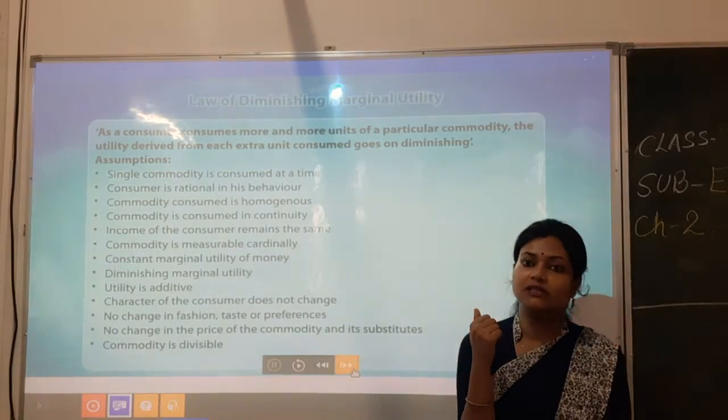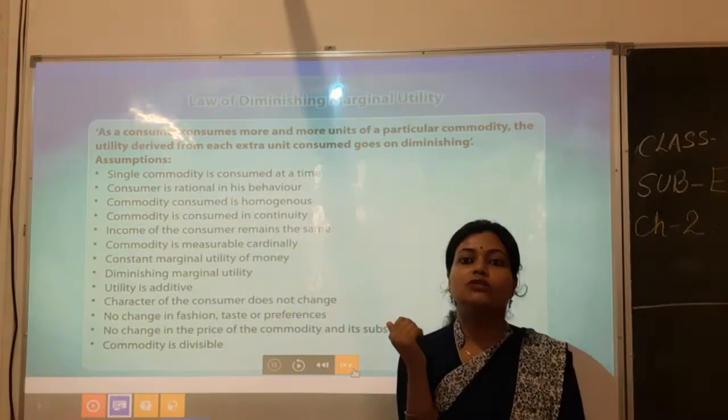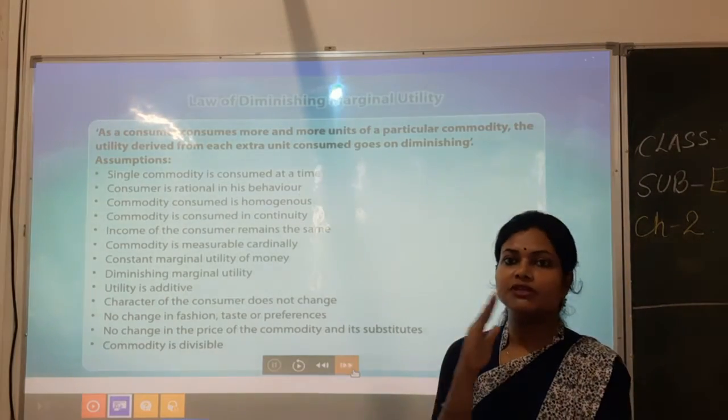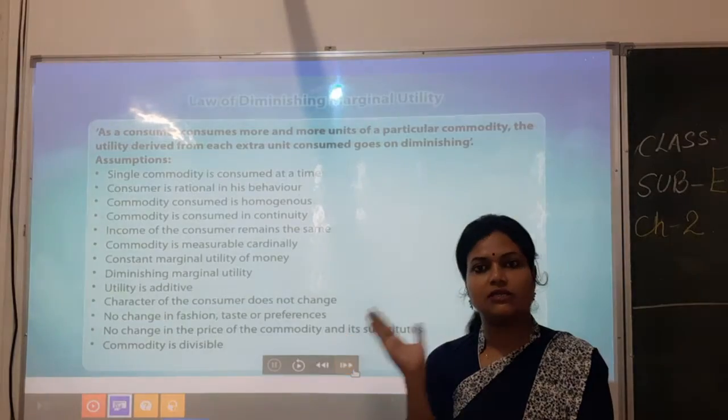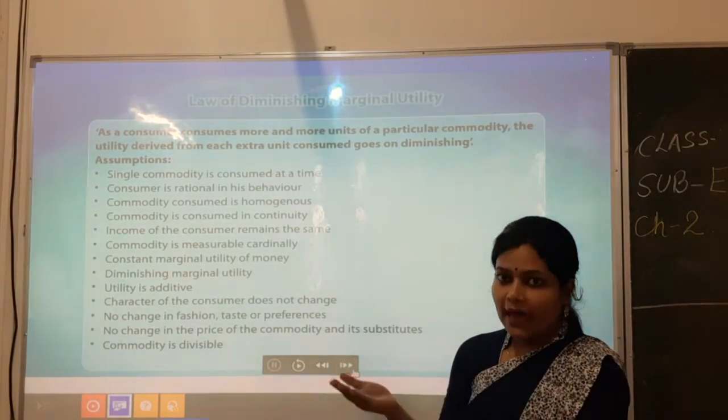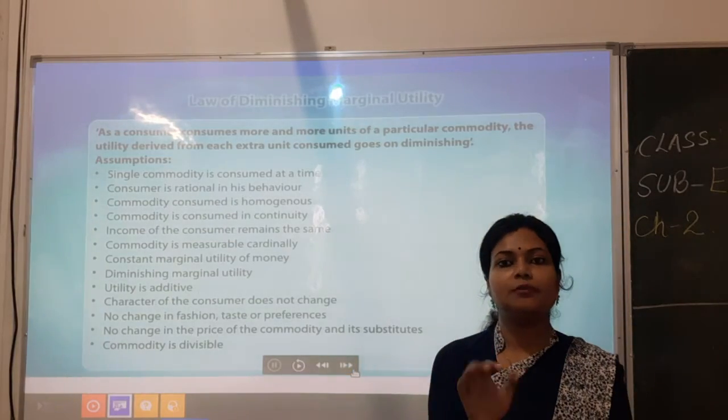So while we are deriving this law, we are assuming that the income of the consumer remains the same. It is neither decreasing nor increasing. Whatever the earning or income the consumer has while consuming this good will remain the same.